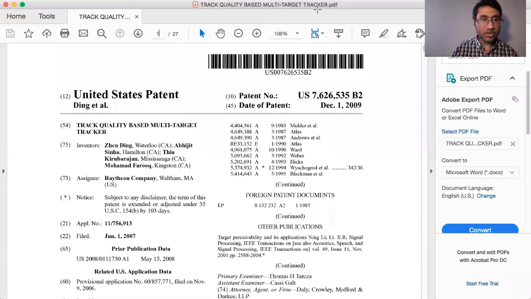Okay, I think this is the one: track quality based multi-target tracker. That is the patent or research paper, whatever you want to call it. And the equations are on page 14. So this is the equation. When the track is associated with a measurement at a future time step, the track quality module can be configured to calculate track quality. This is how the track quality value is updated.